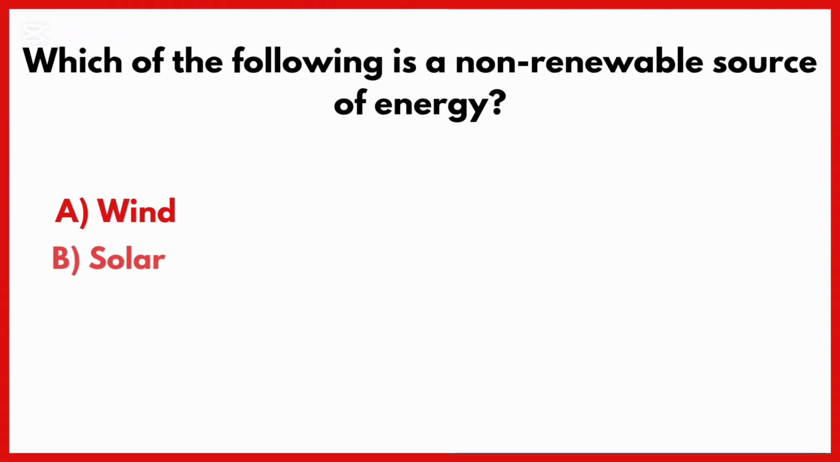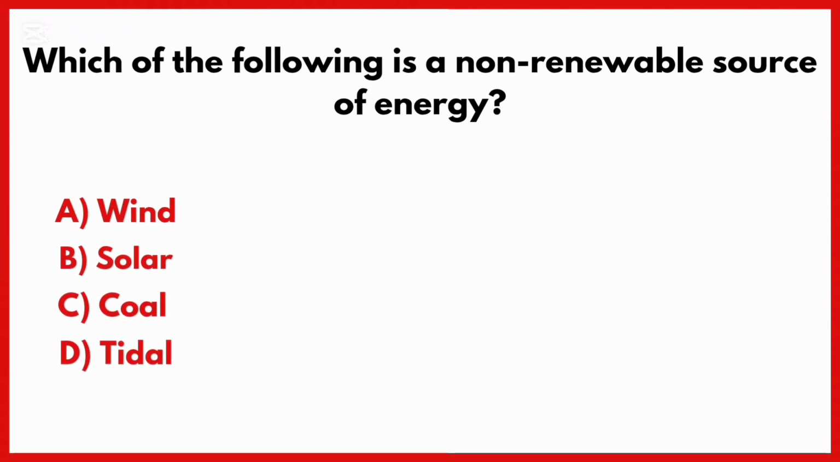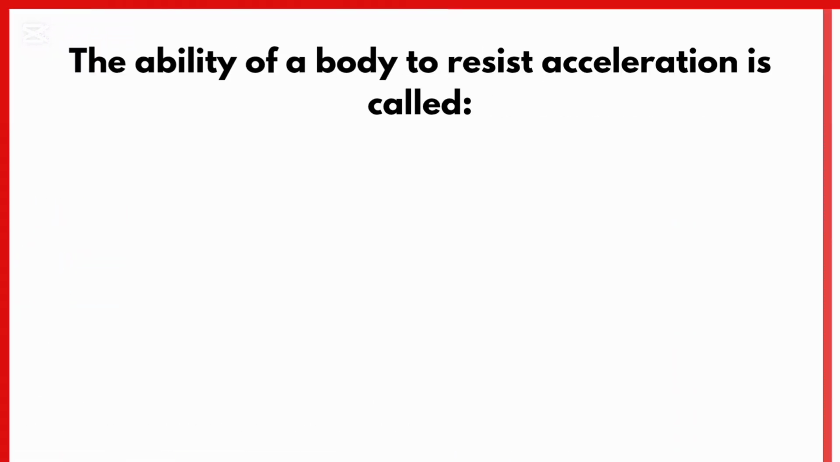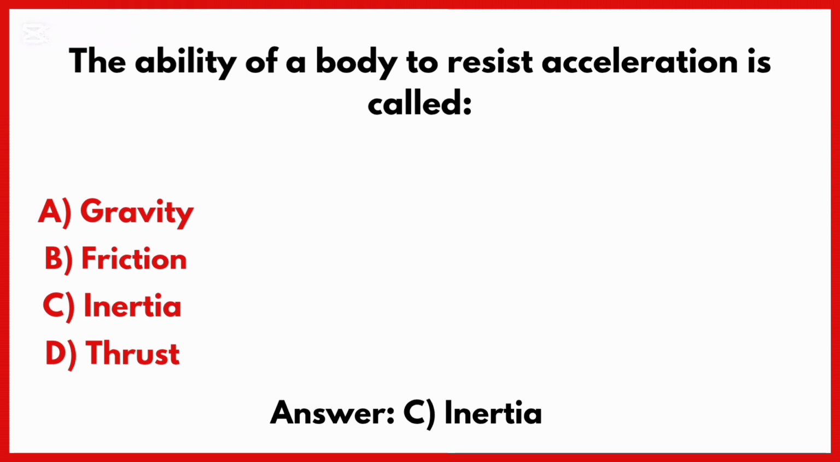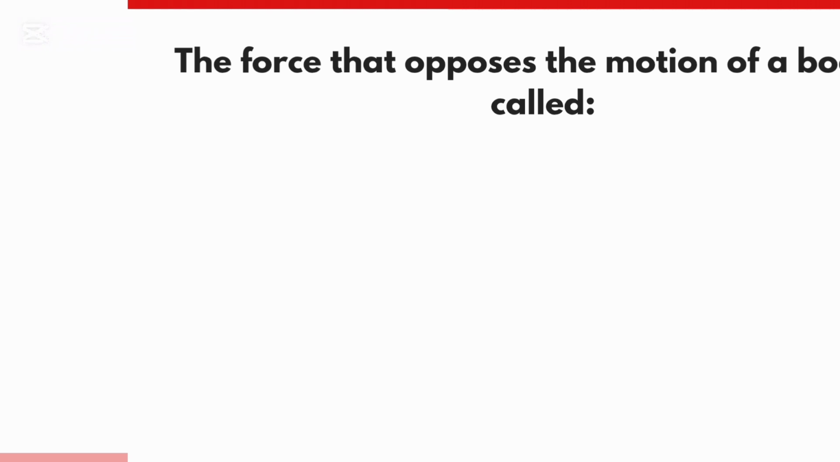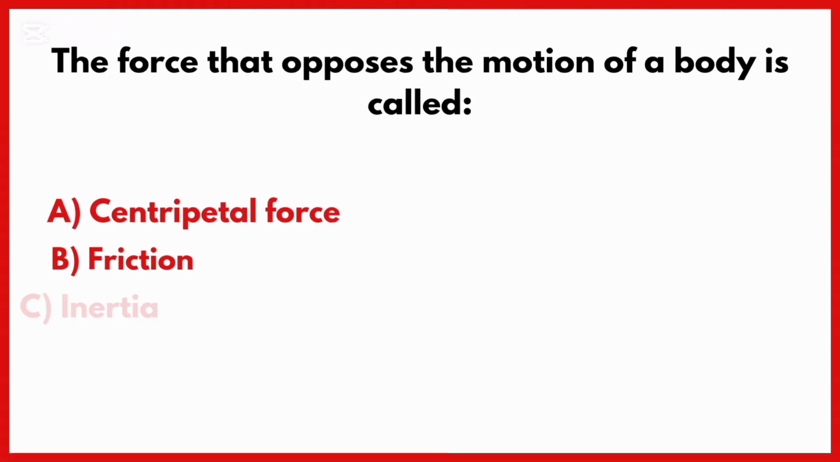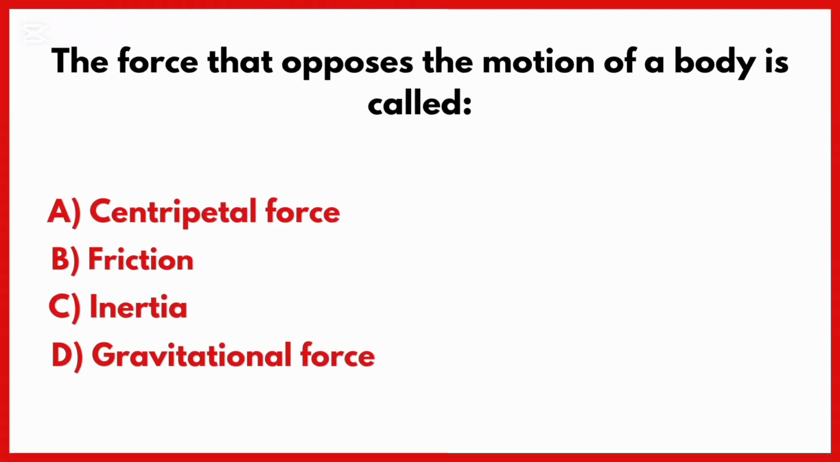Which of the following is a non-renewable source of energy? Correct answer is option C. The ability of a body to resist acceleration is called. Correct answer is option C. Inertia. The force that opposes the motion of a body is called. Correct answer is option B. Friction force opposes the motion of the body.